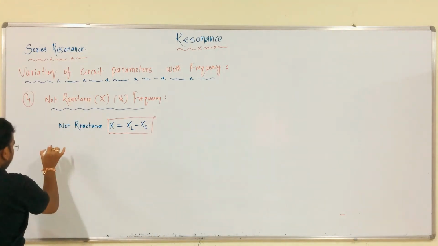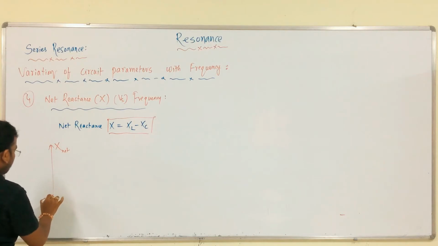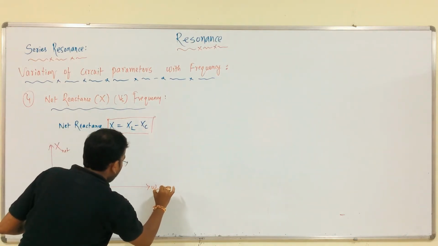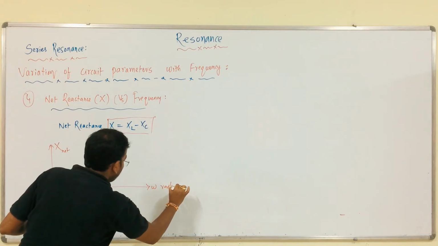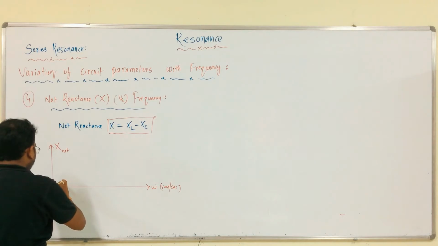Listen all of you. This is the net reactance, X net, and this is omega radians per second.